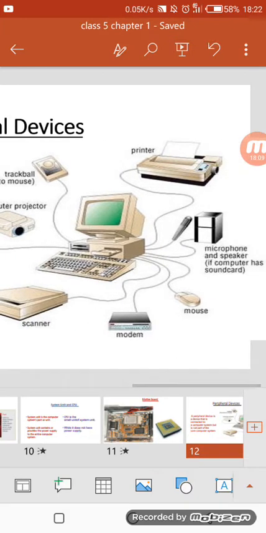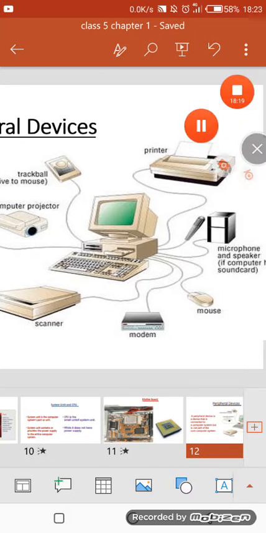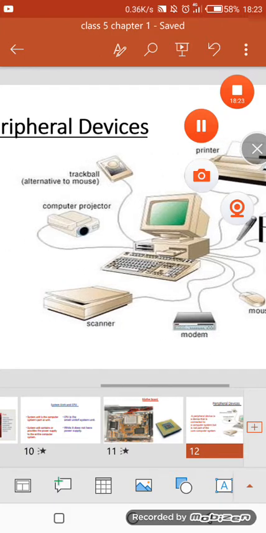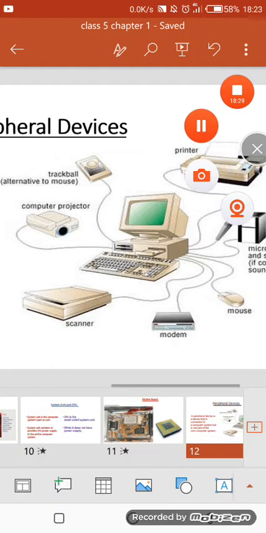For example, in today's era we can connect any device by hotspot also. Okay, a printer can also be connected without a USB port. There are a lot of devices which are wireless and still can be connected to our computer system.